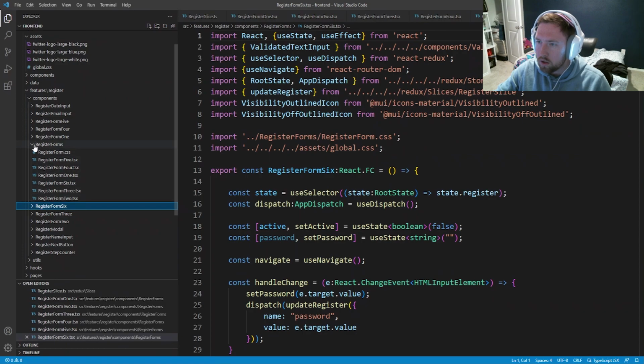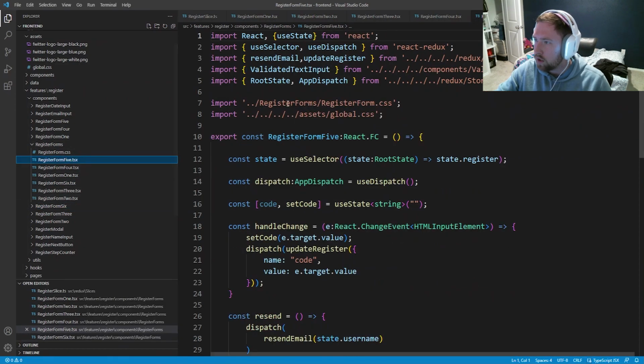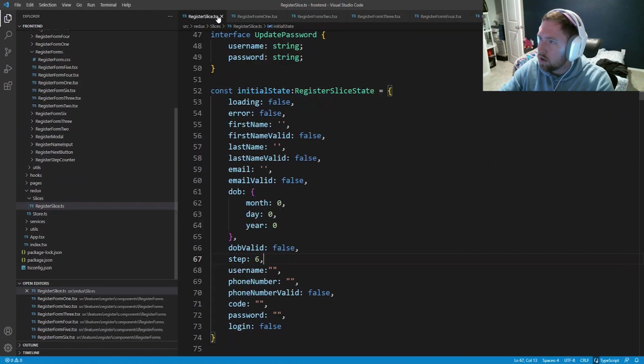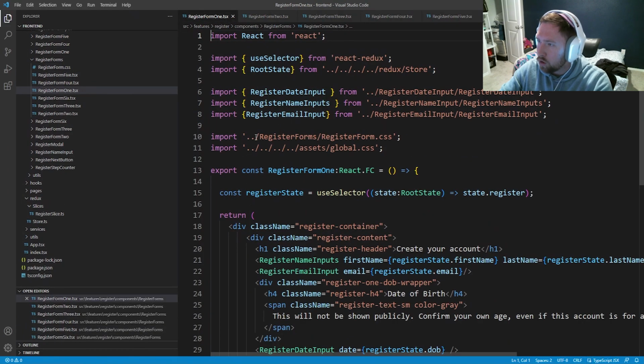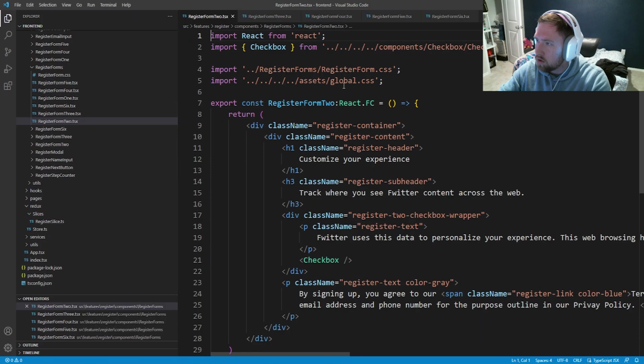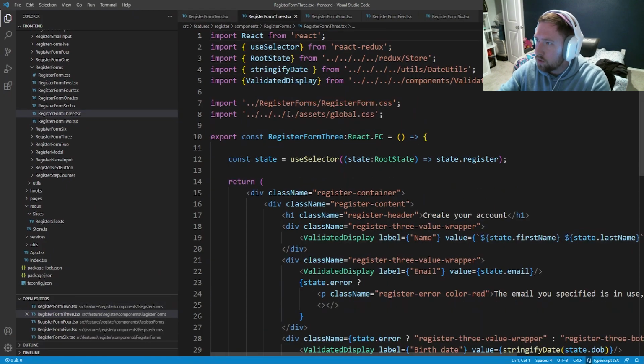So now what we're going to do is, first off, we need to fix all of this. So now this is just going to be /. So let's just start. We don't need this. So I'm going to put this back to step 1 and close out of the register slice. The register form 1, now this is just going to be /. Register form, this one is just also going to be /. This one will be /.